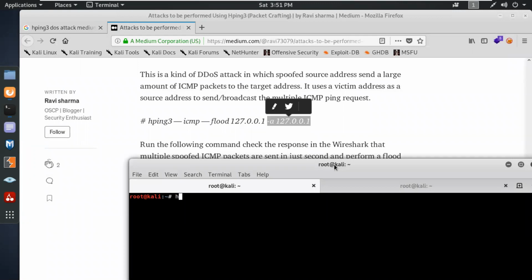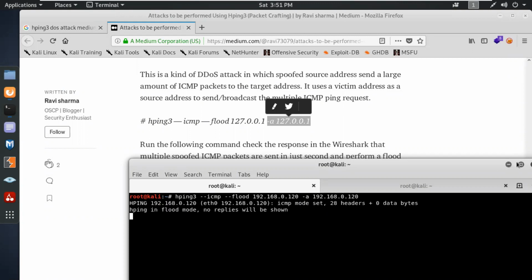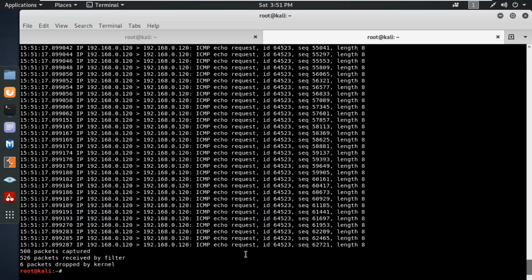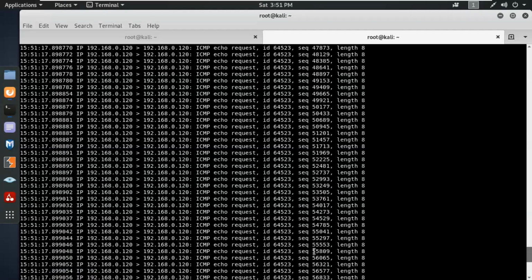So if I'm using hping3, ICMP, flood mode with the local server IP address, no replies will show over here, but we can see that some requests have been sent. The ICMP request method. See.